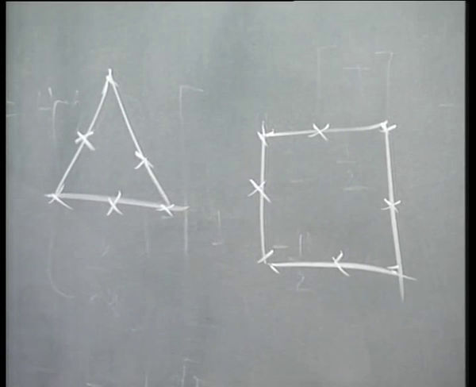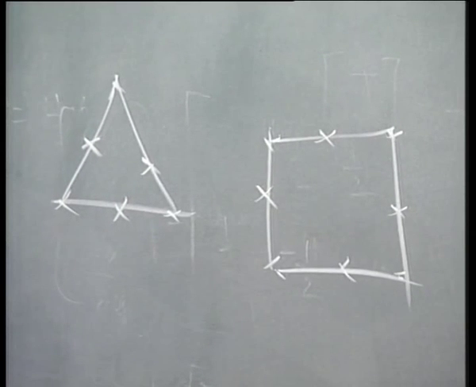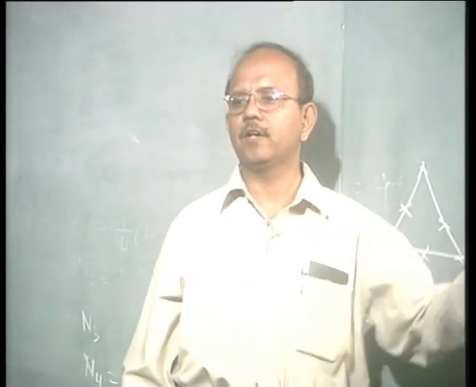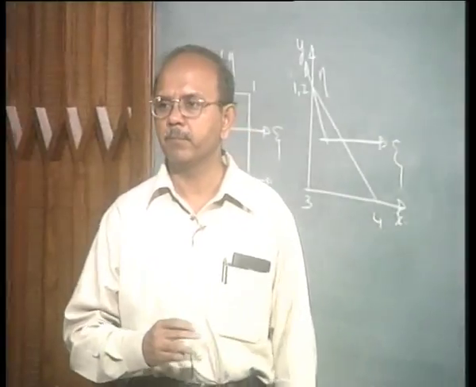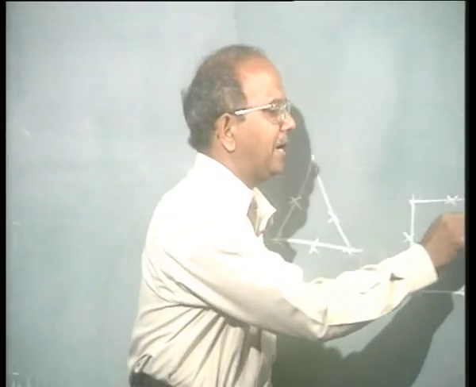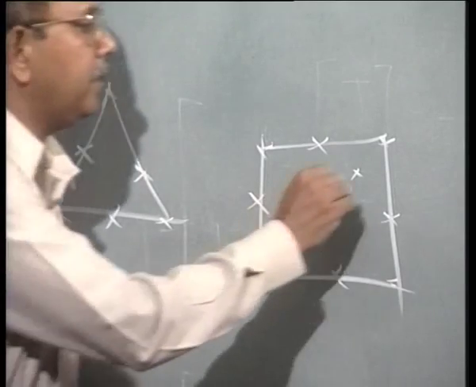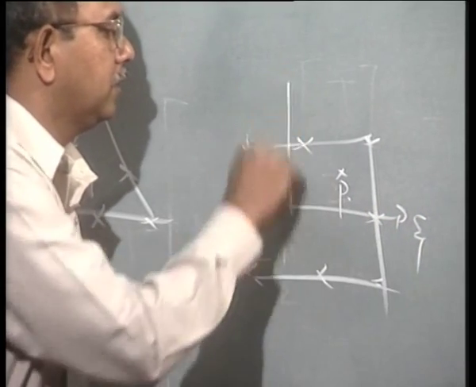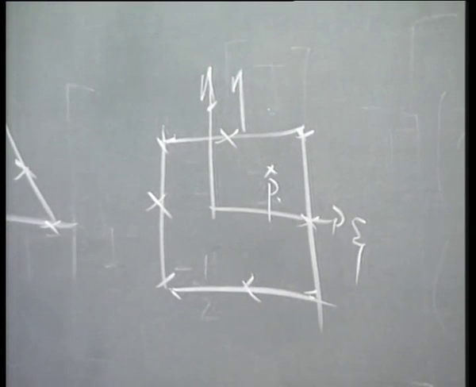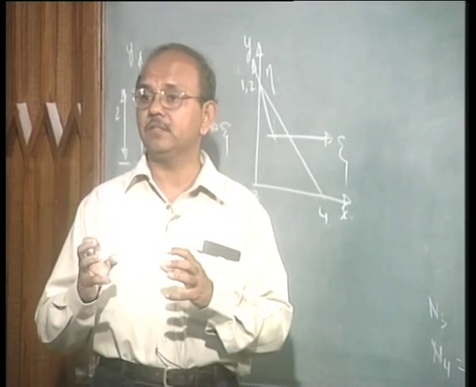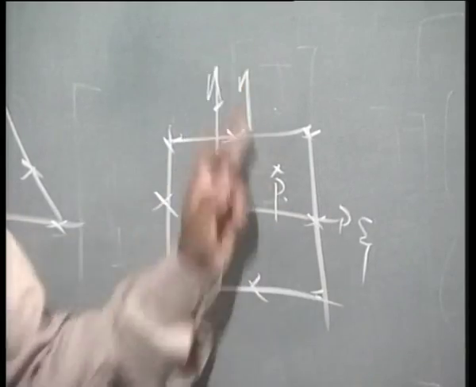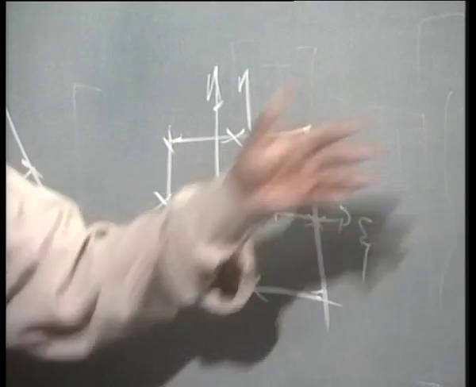So in order to develop this element in an isoparametric fashion, I have to now generate what is called a natural coordinate system for a triangle. I will leave it with a small indication and then we will continue in the next class because it is a very lovely idea. What did we do in the last instance? I had a point P, we expressed it in terms of psi, eta, x, y and so on. We mapped it such that we can get psi and eta by joining midpoints on either side.